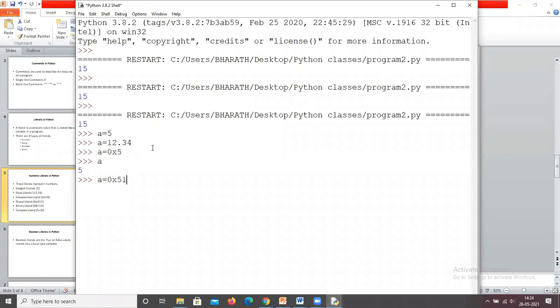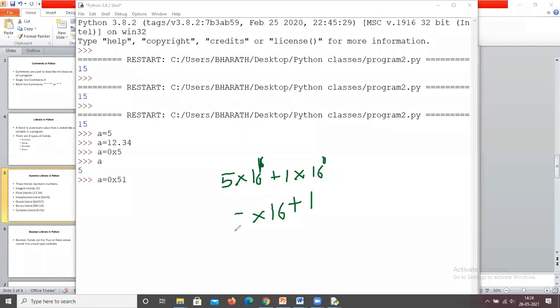What is the expected output? 1 into 16 power 0, that is 1, plus 5 into 16 power 1, which means 16 into 5. So that is 81.